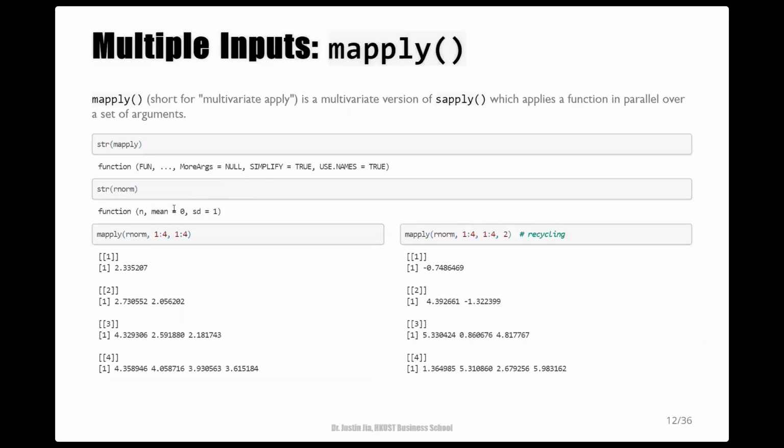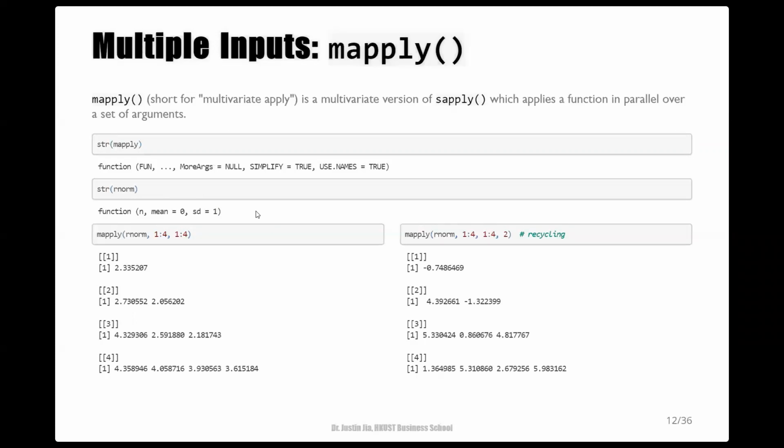Can we pass two lists to lapply and use the elements of the first list to match the n parameter, while use the elements of the second list to match the mean parameter? Can we even vary inputs to all three parameters simultaneously? Unfortunately, lapply cannot be used for this purpose, but we can do that with mapply.